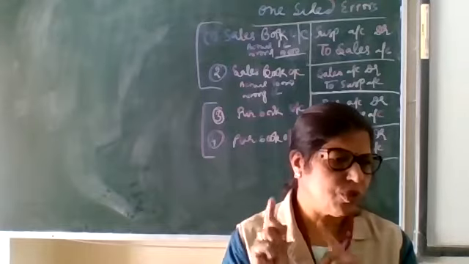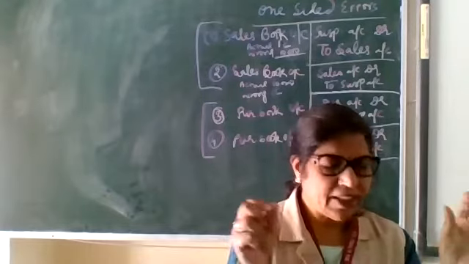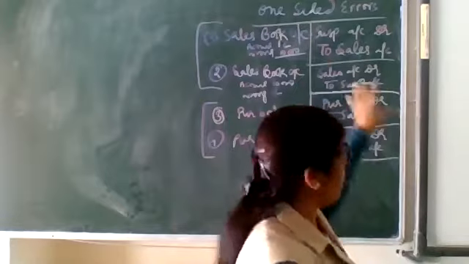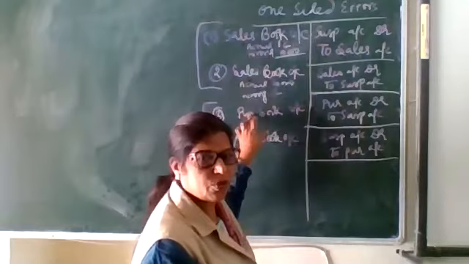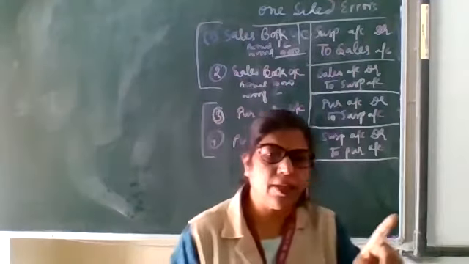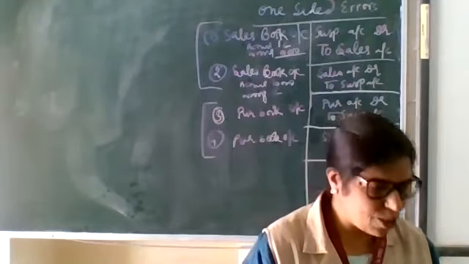That is also known as clerical error, but error on two sides. Here it is clearly understandable that the error is in one account only. So if the error is in one account, then it is passed through suspense account.